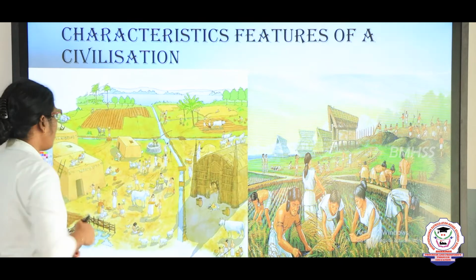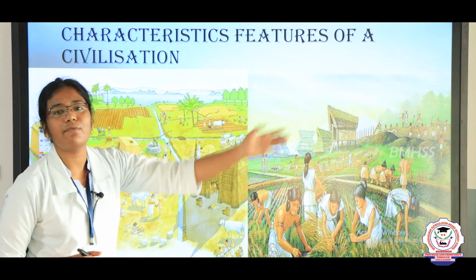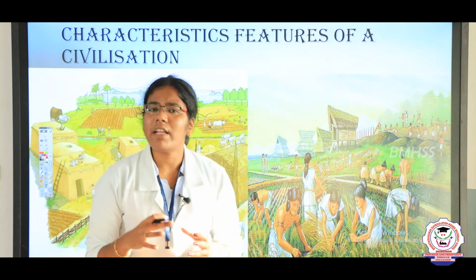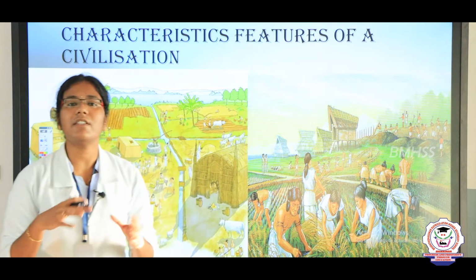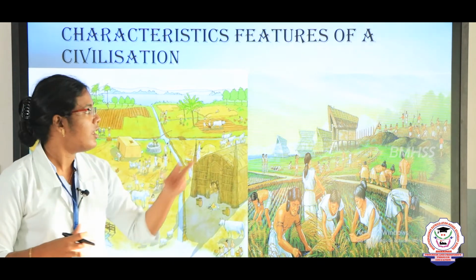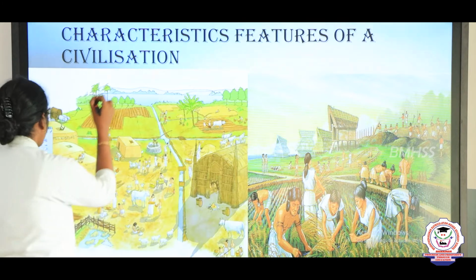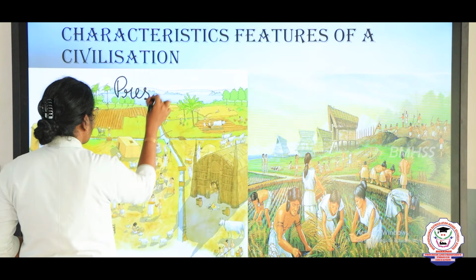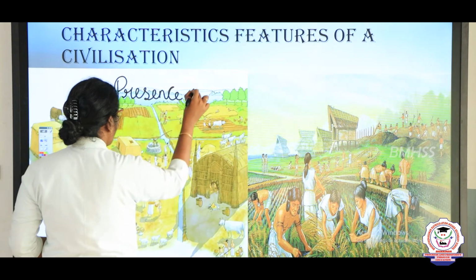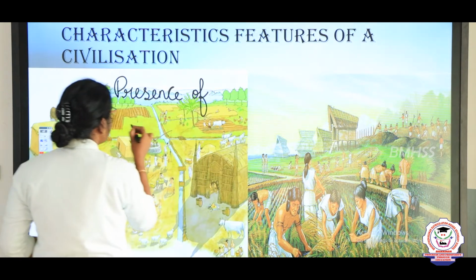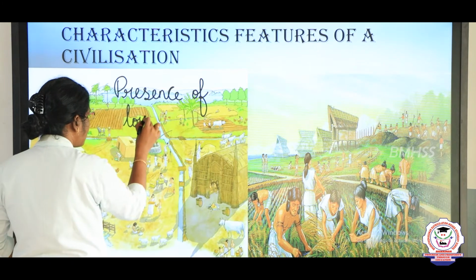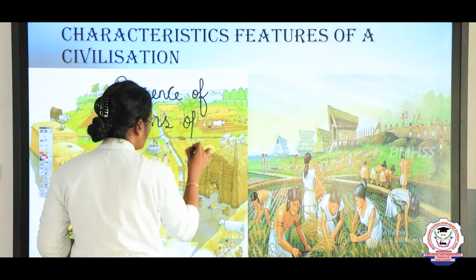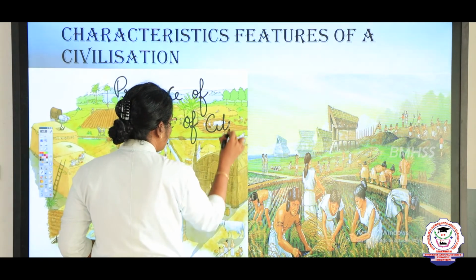The next we are going to see is the characteristics, the features of civilization. Characteristics in Tamil we can say as பண்புகள். நம்ம எதை வச்சு civilization அப்படினு சொல்லிட்டு டிசைட் பண்றோம். The first point is the presence of towns and cities.